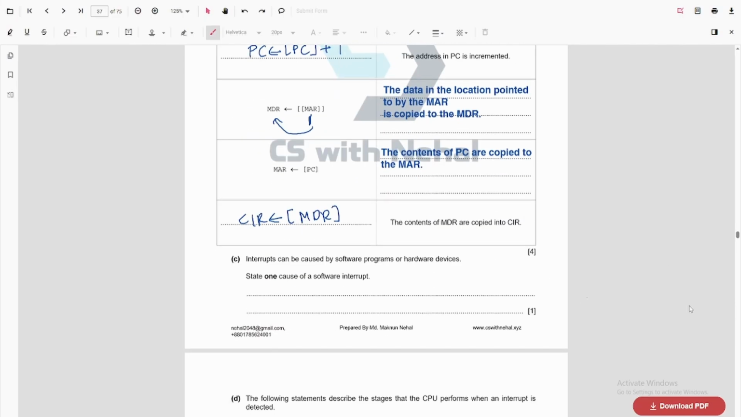Interrupts can be used by software programs or hardware devices. State one cause of a software interrupt. This can be any error. All right, so we can use a runtime error, for example dividing by 0, then out of memory, or any overflow. These also work.